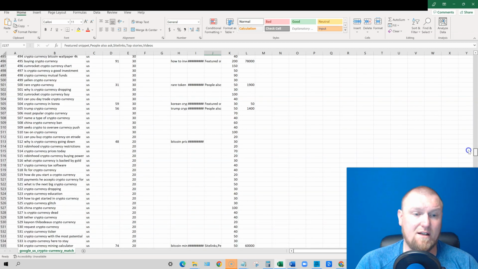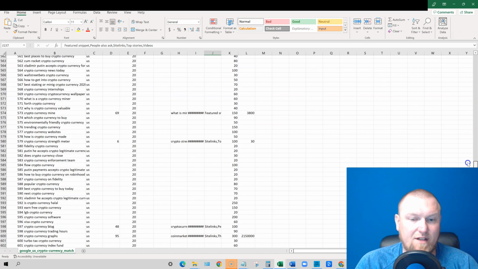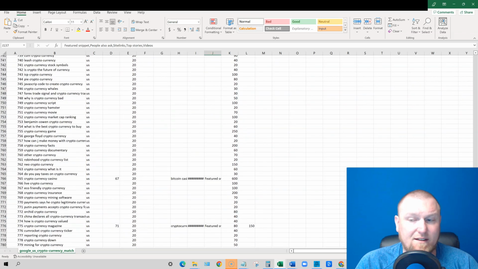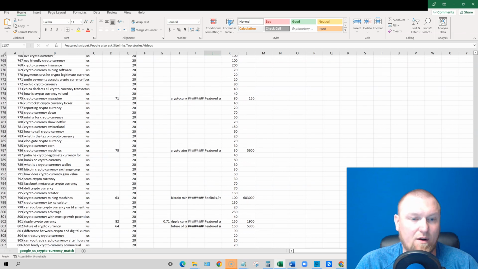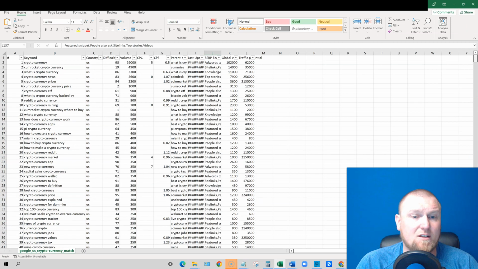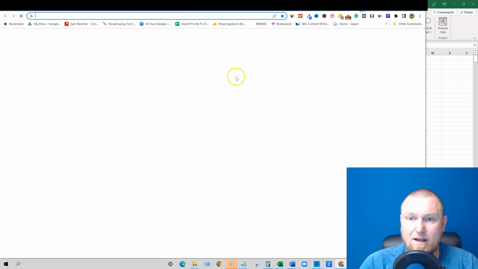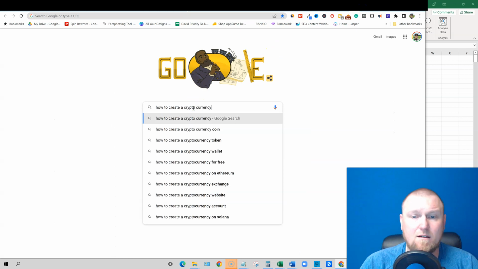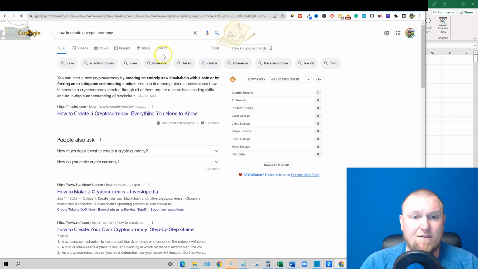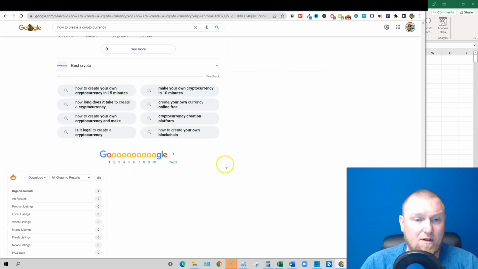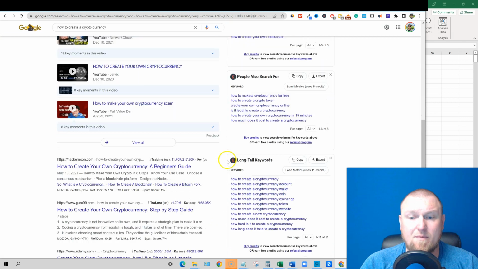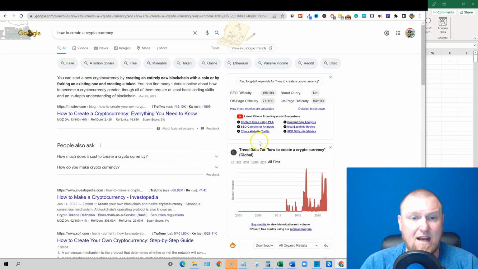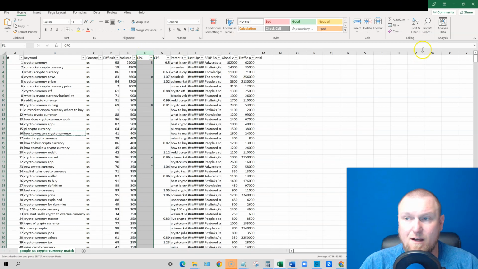This is a very new niche. I know crypto's been around for 10 years, but relative to lose weight or camping or something like that, it's fairly new. So that's why we're not finding a lot of the cost per clicks. But like I said, you can take one of these, how to create a cryptocurrency. If we copied that and we went in and went over to Google and just typed that in and push enter, I want to see if there's any ads coming up. Not for this one. So there's no ads going up. Okay. So that would be something that you would do though, is to see if there's any advertising going on for that keyword or not. But for now, we're going to go with $4.75.